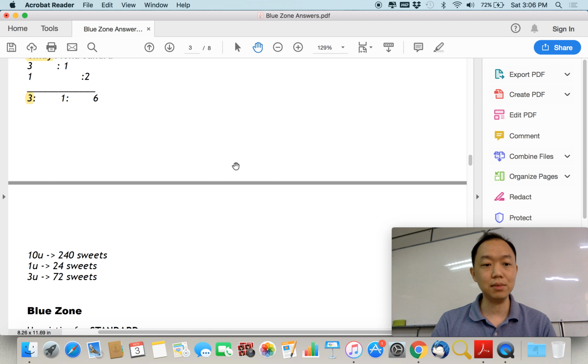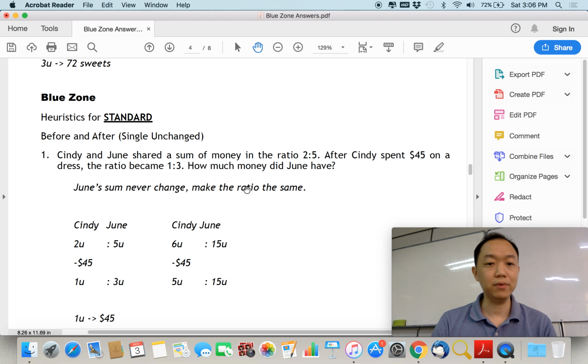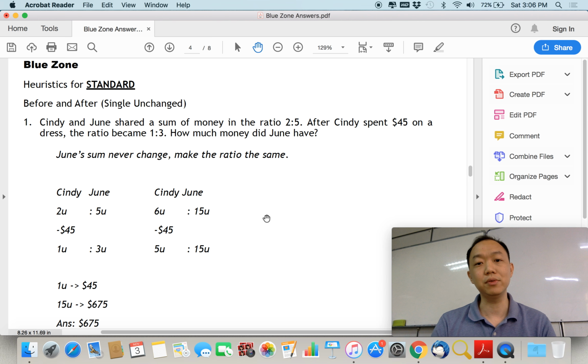Right, last but not least, we have the before and after, single and change. Now before and after, there are actually 5 different types, but we just want to look at one of them. So Cindy and June share the sum of money in the ratio 2 is to 5. After Cindy spent 45, we have two different variables, Cindy and June here.